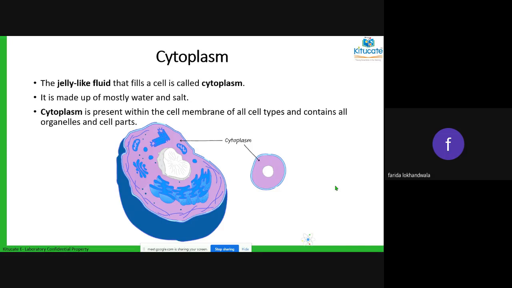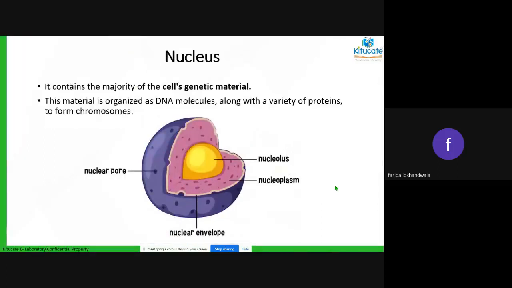Okay. Next. Now we go to the third important part, that is the nucleus. The nucleus again consists of a nuclear membrane, which here is given the name of nuclear envelope.